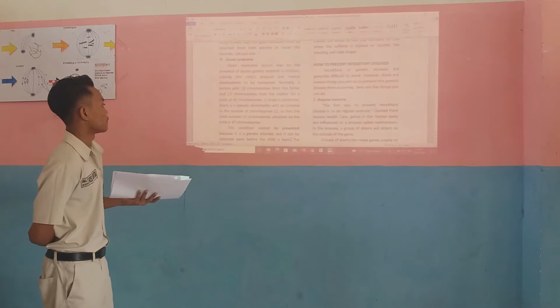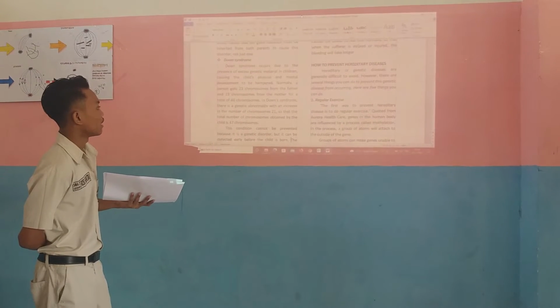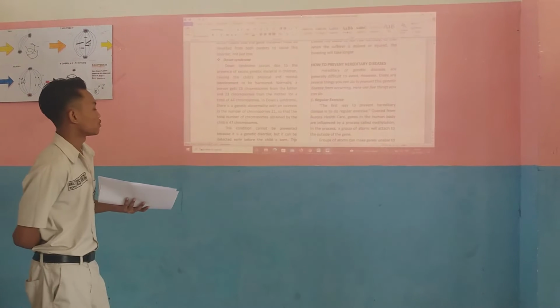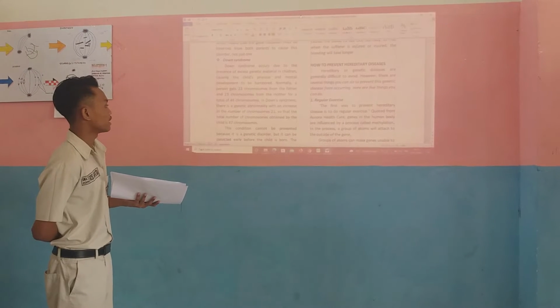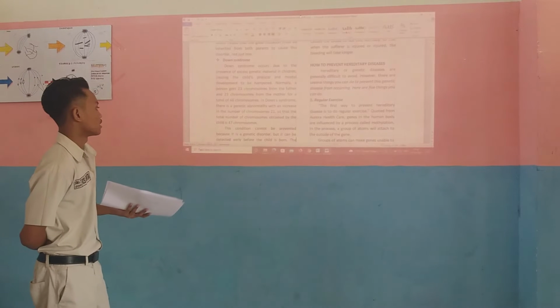In Down syndrome, there is a genetic abnormality with an increase in the number of chromosome 21, so that the total number of chromosomes obtained by the child is 47.